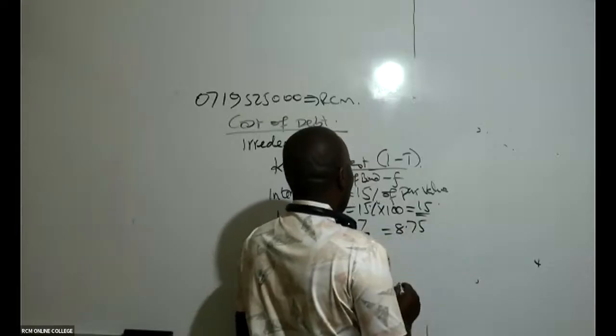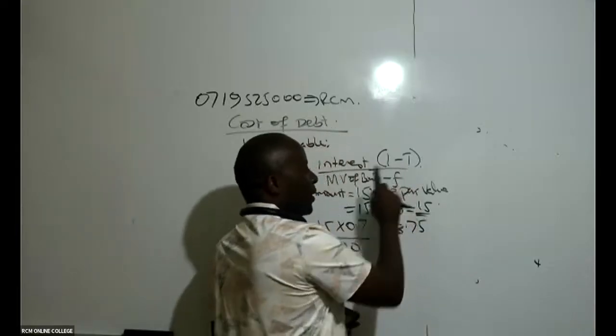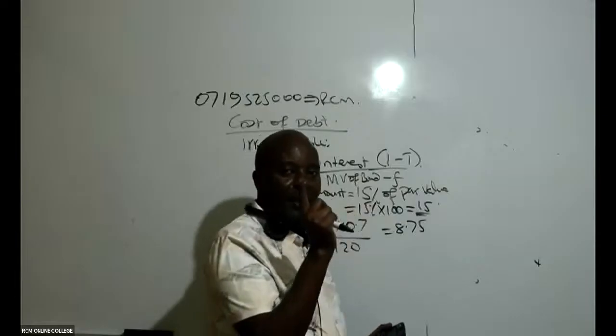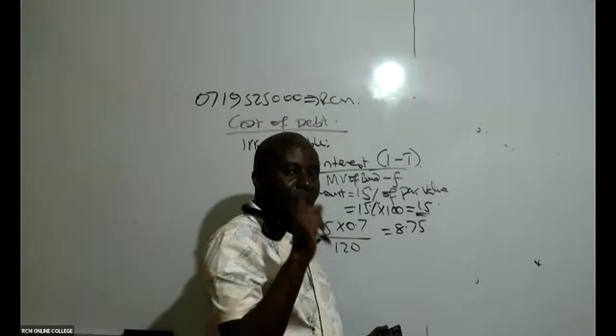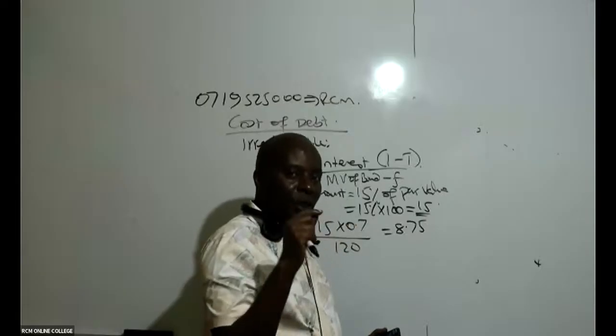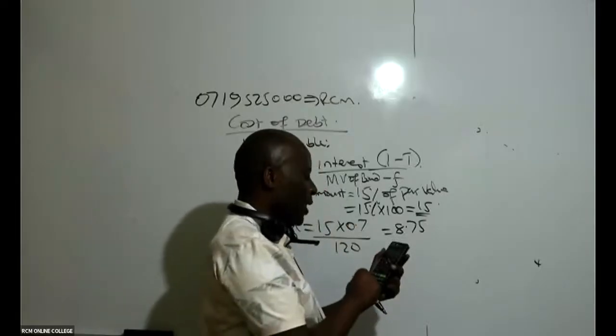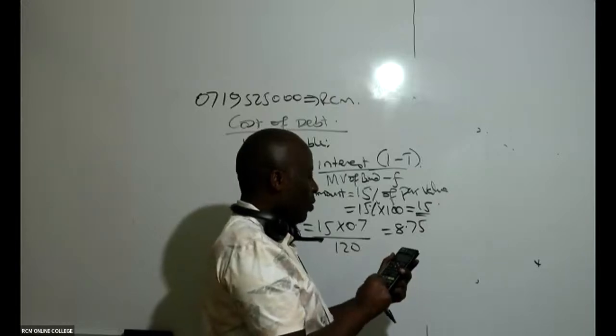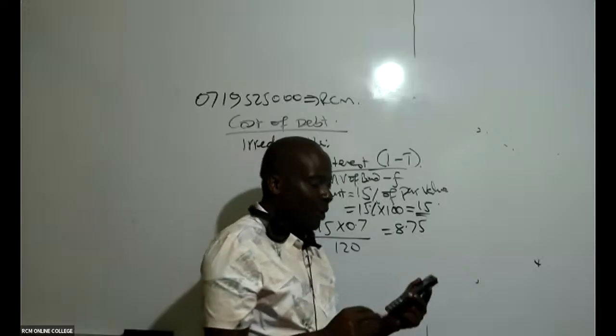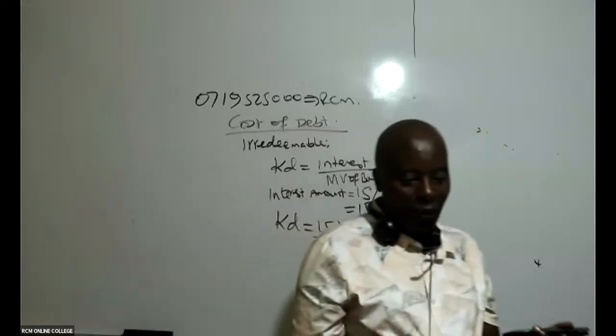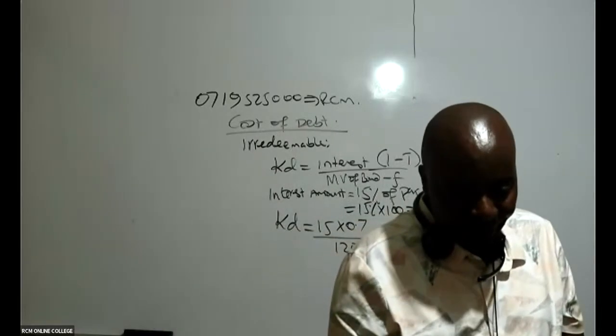Remember, the tax rate has been given as 30%. So I should say 1 minus 0.3, which is 0.7, and then 15 times 0.7. Whatever I get, I'm getting 8.75. Can you kindly confirm?